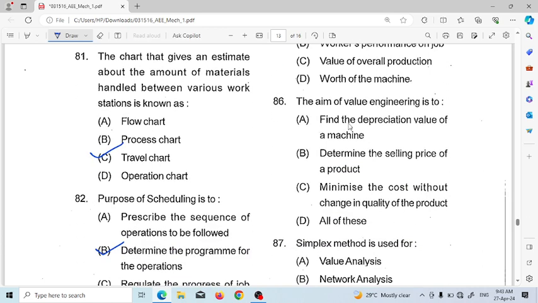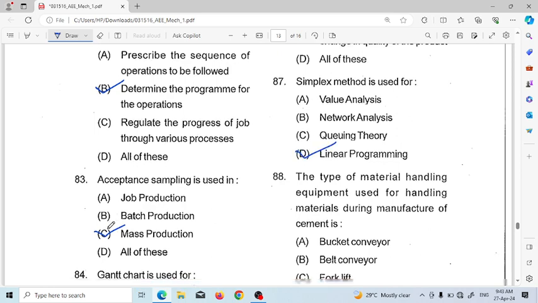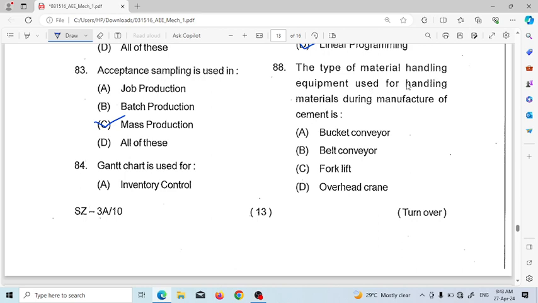The aim of value engineering is to find the depreciation value of machine, determine the selling price of product, minimize the cost without the change in quality of the product, option D, all of them. So the aim of value engineering is to minimize the cost without changing the quality of the product. Answer will be option C. Simplex method is used for value analysis, network analysis, queuing theory, linear programming. So answer will be linear programming. The type of material handling equipment used for handling material during manufacture of cement: bucket conveyor, belt conveyor, forklift, overhead crane. So for handling of cement material, we use bucket conveyor.